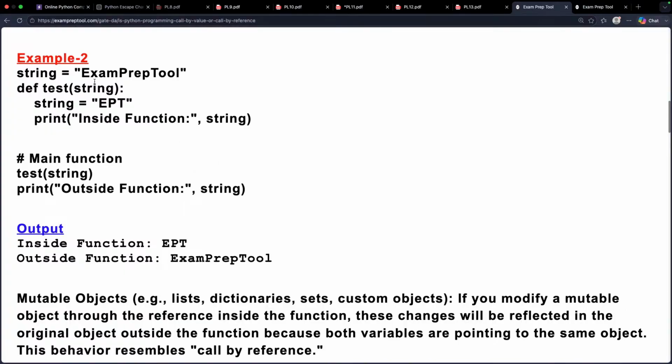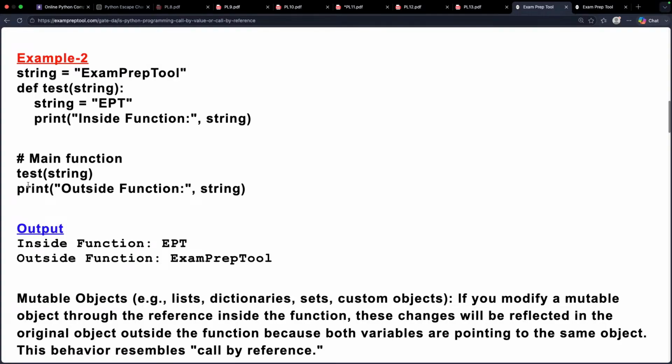Remember, everyone knows string is immutable. Careful everyone, string is immutable. Now see what happened. One immutable object I have taken, and it is also part of the main program only. String is equal to exam prep tool, right?